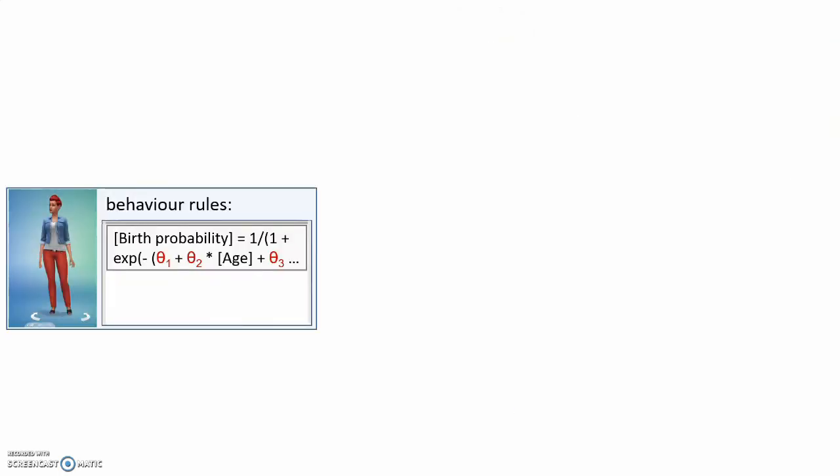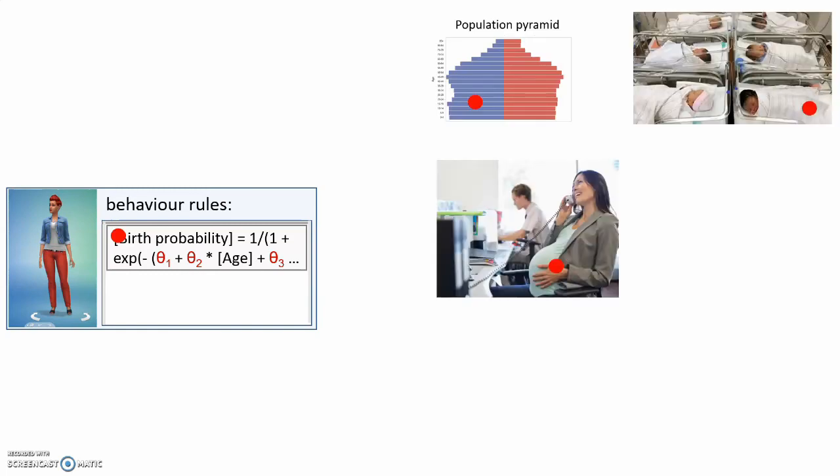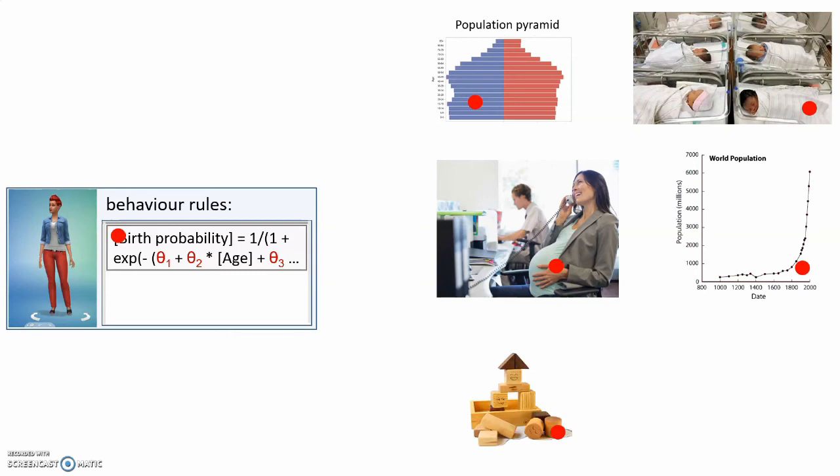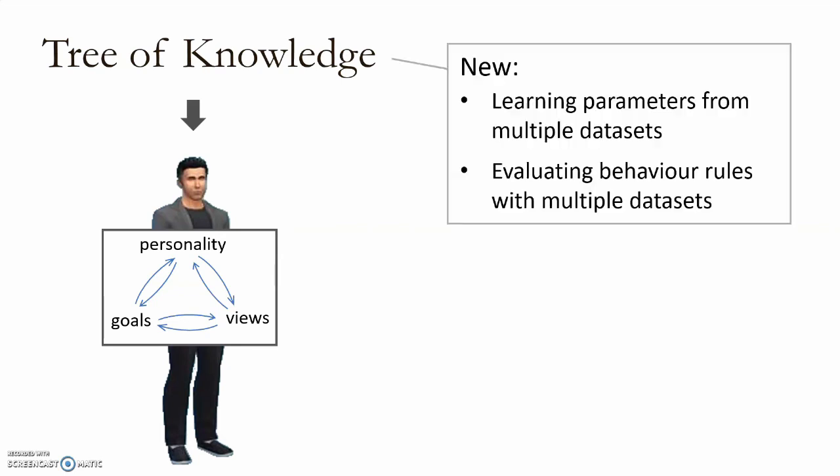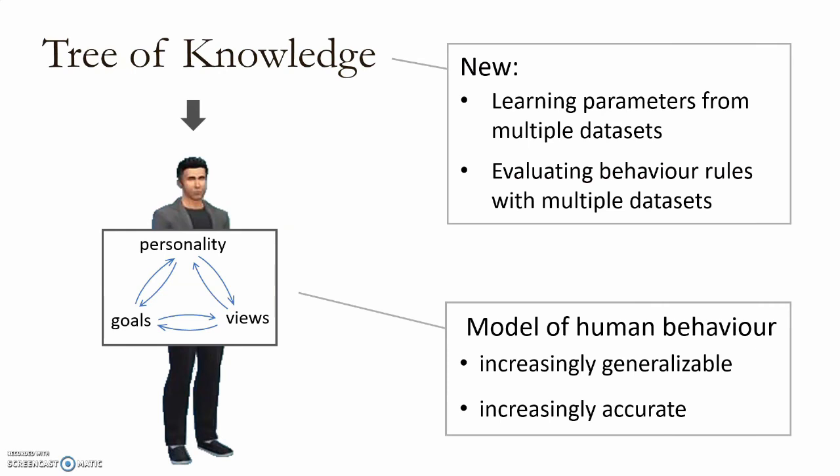Now, Tree of Knowledge lets us do something very similar. It allows us to hypothesize behavior rules and then test them in scenario after scenario. So, to summarize, Tree of Knowledge allows us to create a model of human behavior. Because of its innovations, we can learn parameters from multiple datasets and evaluate behavior rules with multiple datasets. This allows us to get an increasingly generalizable and accurate understanding of human behavior.